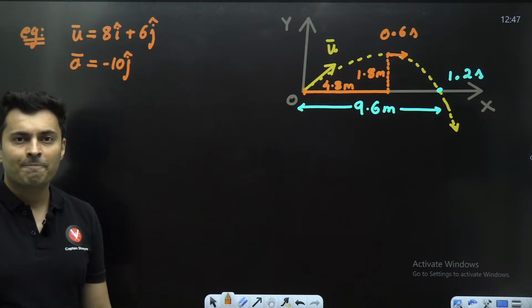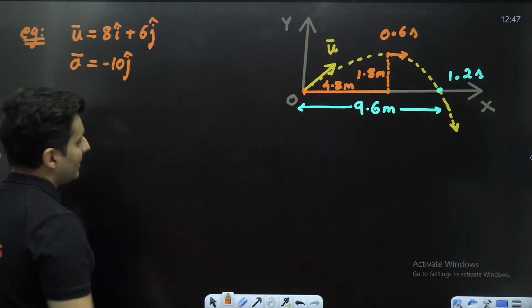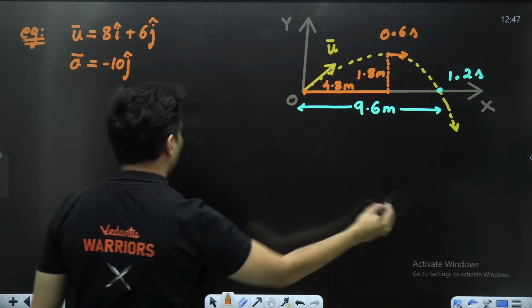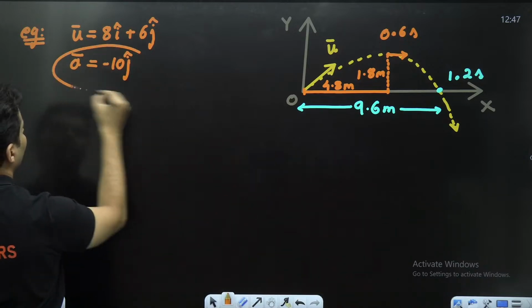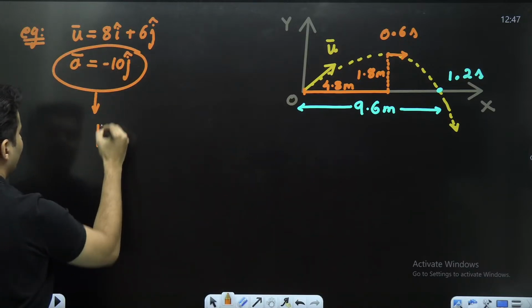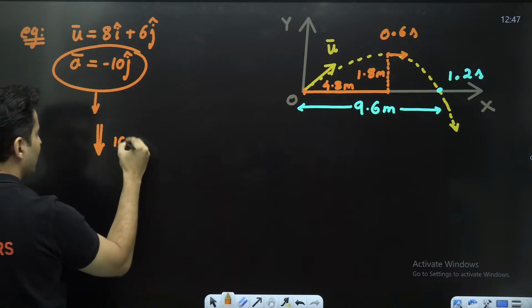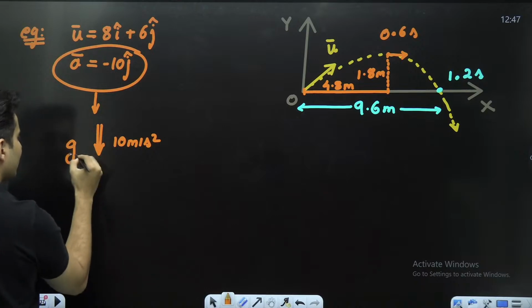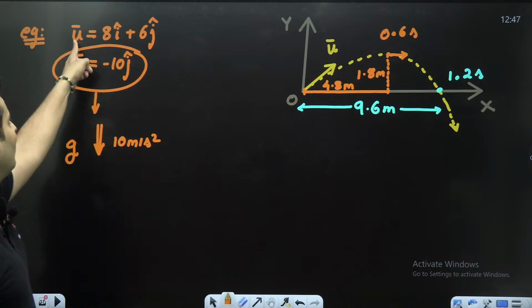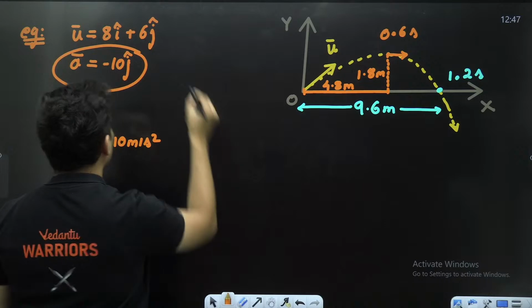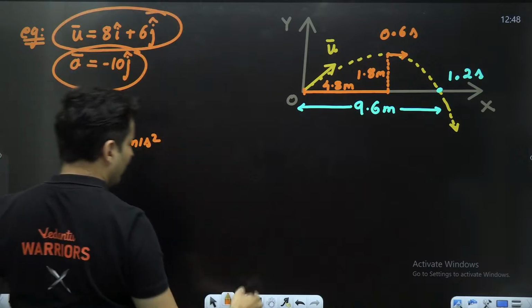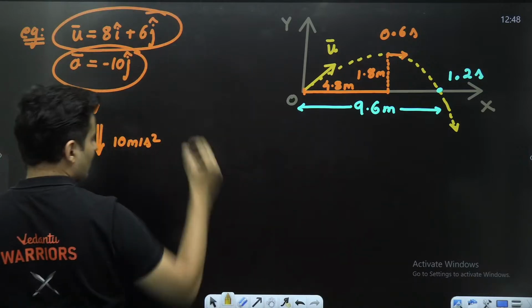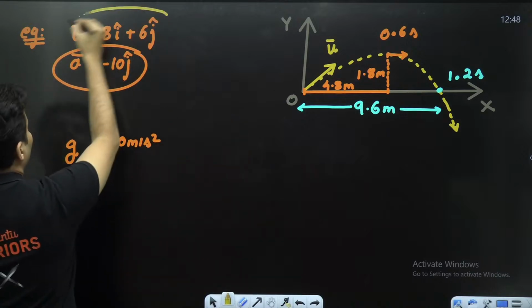Tell me one thing. Did you not see acceleration is minus 10 j cap? What does this mean? Acceleration of 10 meters per second square in the downward direction. This is like acceleration due to gravity. This particular thing, whatever I have shown over here, is the velocity with which I have thrown that object, the velocity of projection.